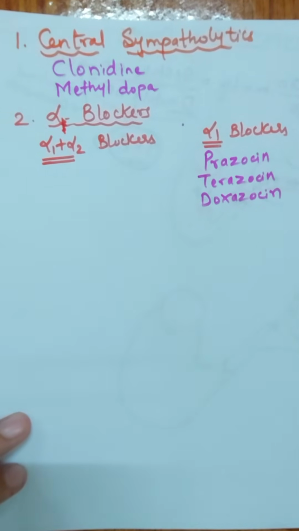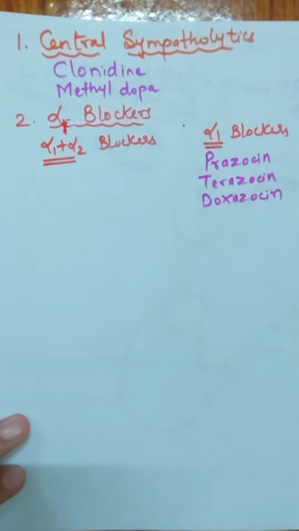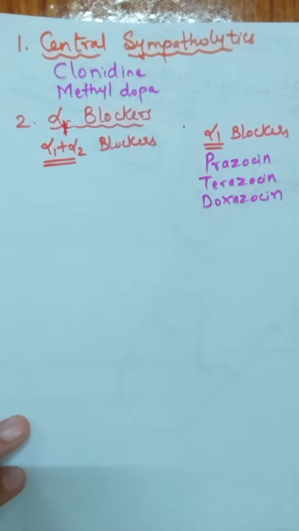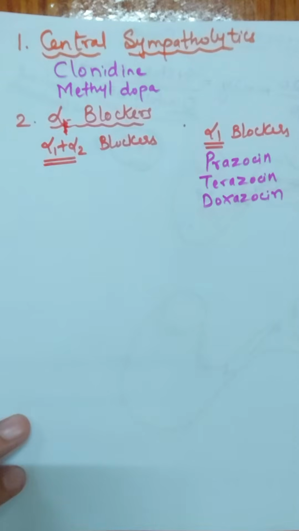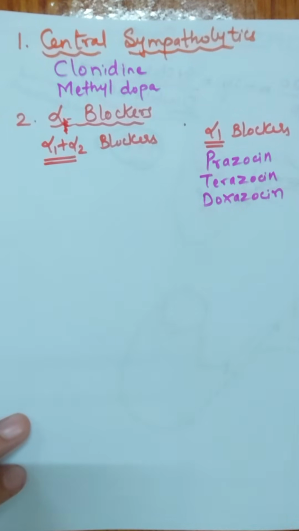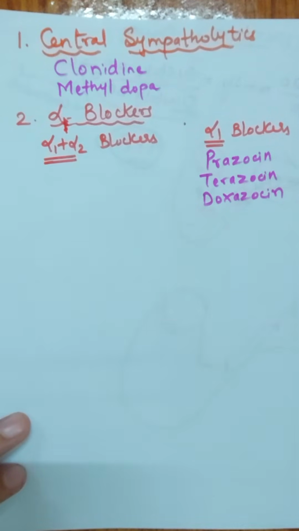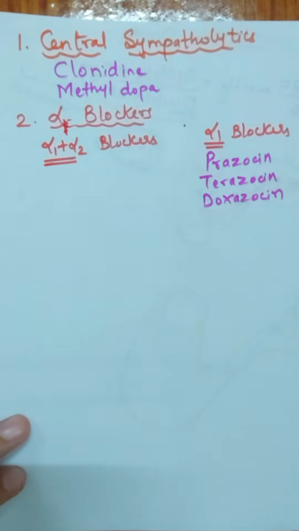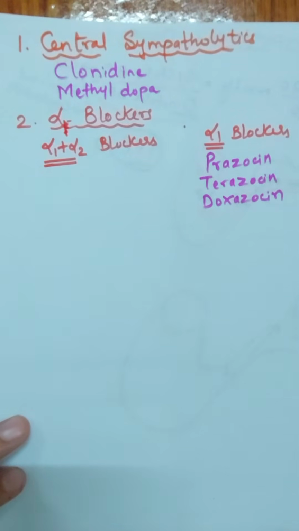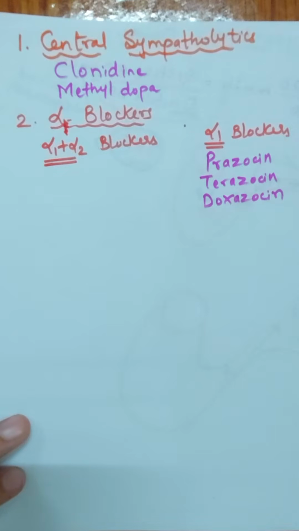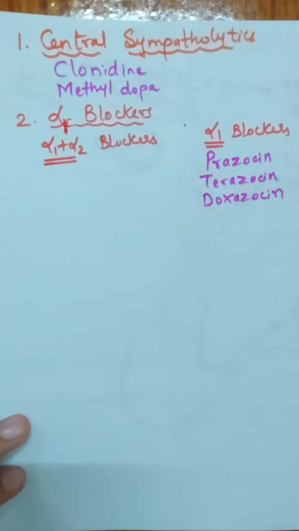Okay, now suppose for example there is a person who is not taking any kind of alpha blocker. He was just lying on the bed, and afterwards he suddenly stands up. Then what will happen when he stands up suddenly? Because of gravity, all the blood will move to the lower part of the body, and the brain will not get a sufficient blood supply. But in response to it, we have a mechanism that will regulate everything.